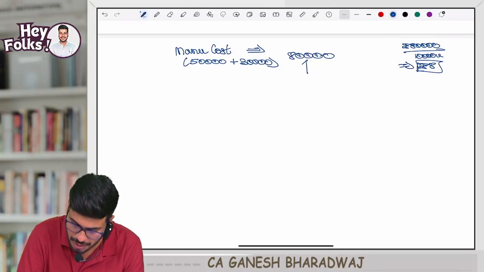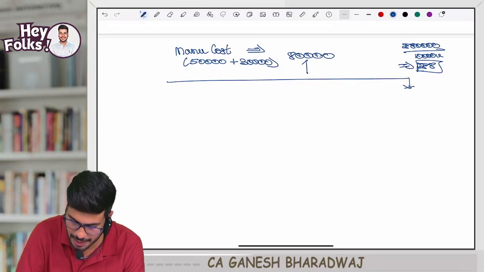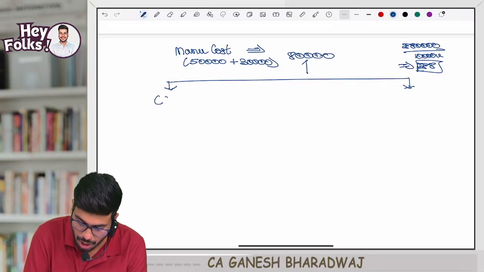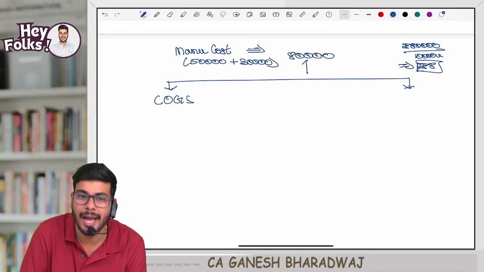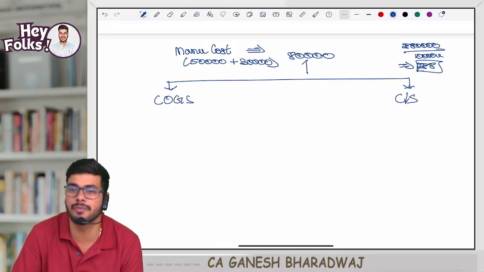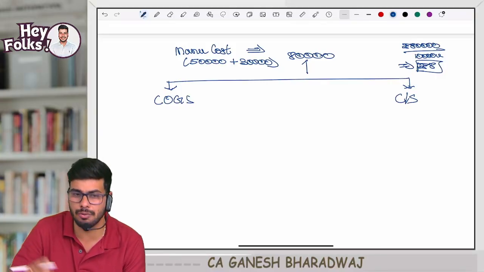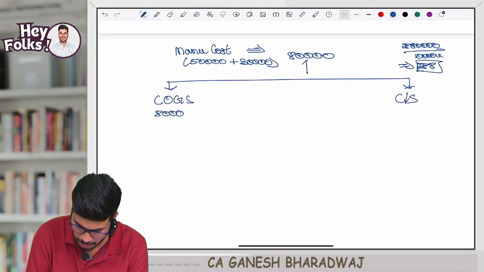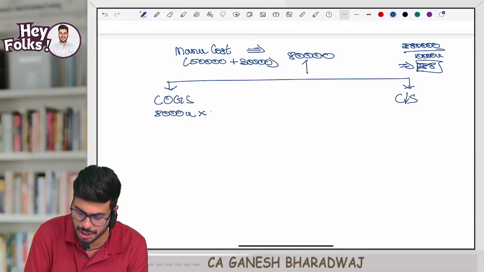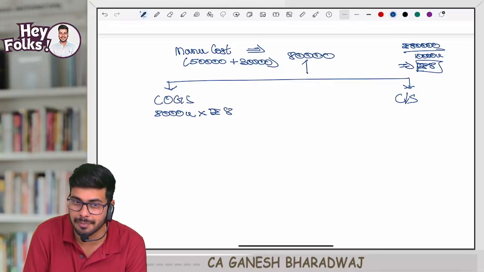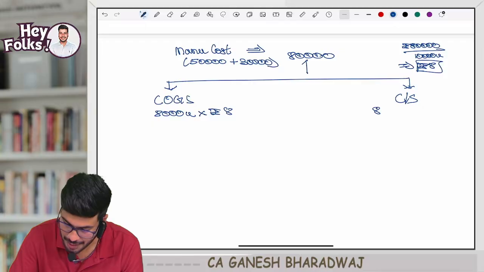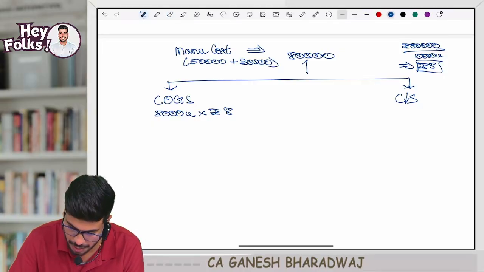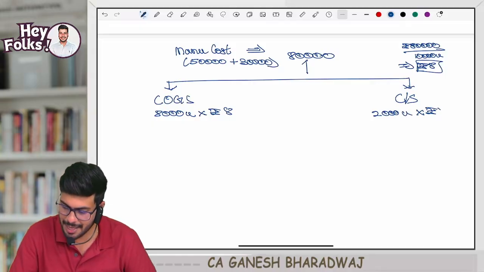Right? So now this 80,000, I am segregating it into two. Cost of goods sold and what? Closing stock. Clear with this? How many units have I sold? 8,000 units. So each of these 8,000 units, I am valuing it at how much? Rupees 8, not 10. Clear with this? And each of these 2,000 units, I'm going to value it at the same 8 rupees. Clear with this?